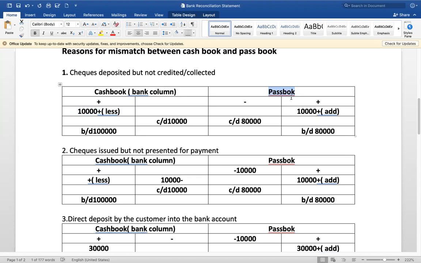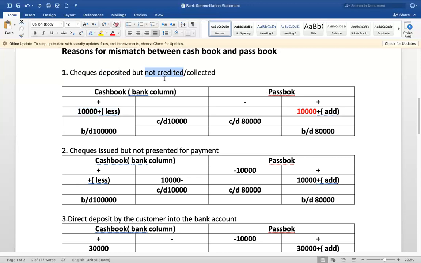Then the same is not presented. It is supposed to be recorded here in the passbook, but it is not recorded. When a check is deposited, the cashier debits it to his cash book. But the same did not reach the banker, or the banker is still to get the money. Therefore, he did not record it. He's waiting for it. So what is that called? Checks deposited but not credited.